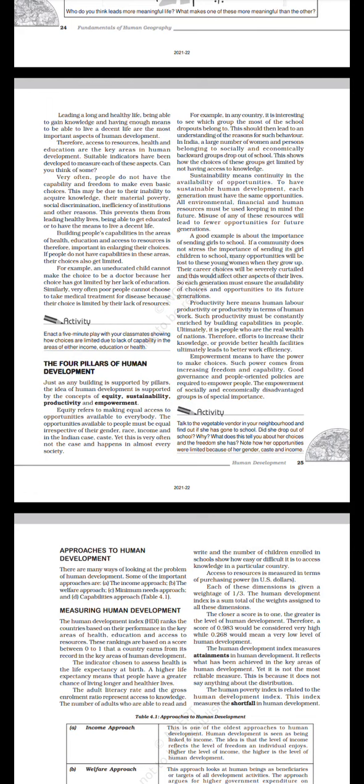Activity: talk to the vegetable vendor in your neighborhood and find out if she has gone to school. Did she drop out of school? Why? What does this tell you about her choices and the freedom she has? Note how her opportunities were limited because of her gender, caste, and income.